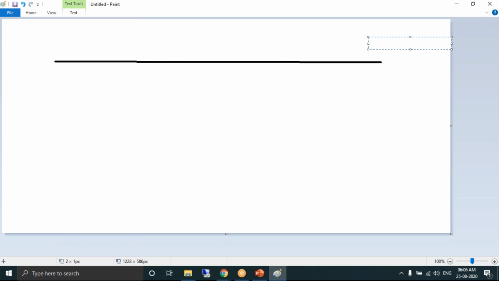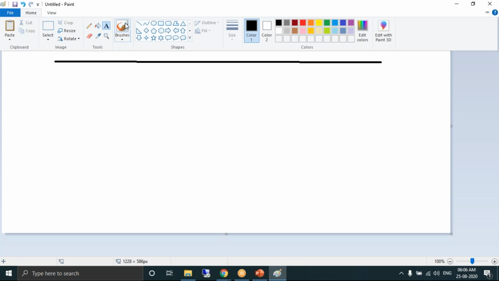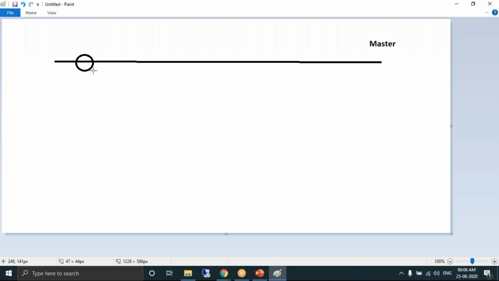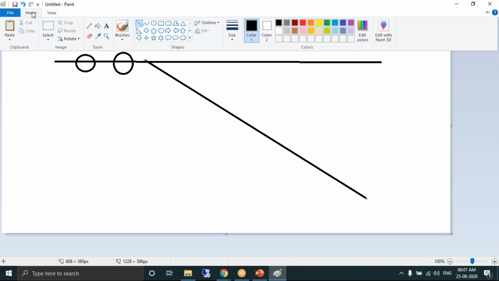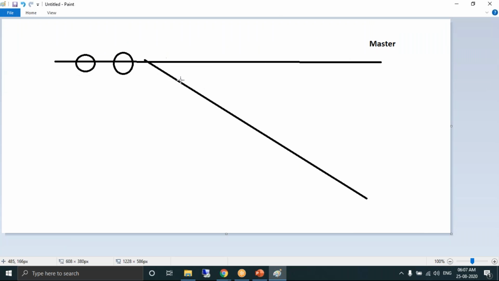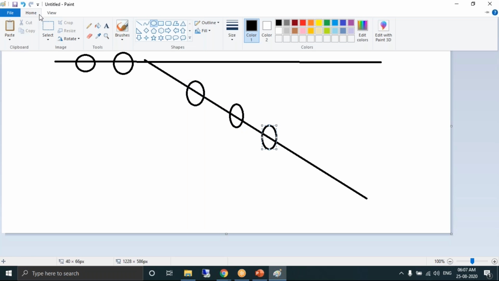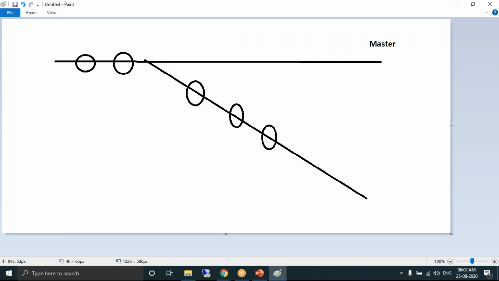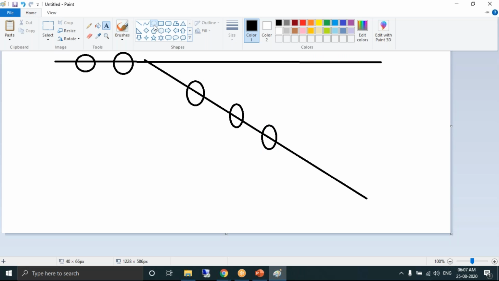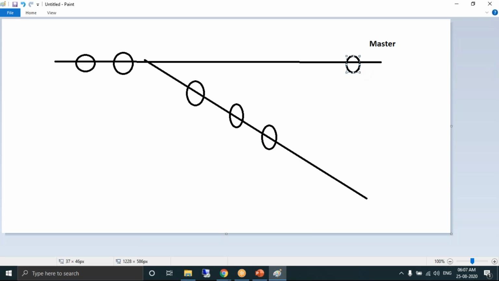Let's say you have some commits in the master branch, and the developer creates a child branch, and then he has some commits in the child branch. As per the requirement, he again switches to the master branch and can proceed with his task.